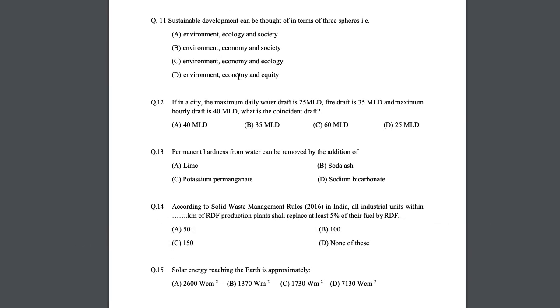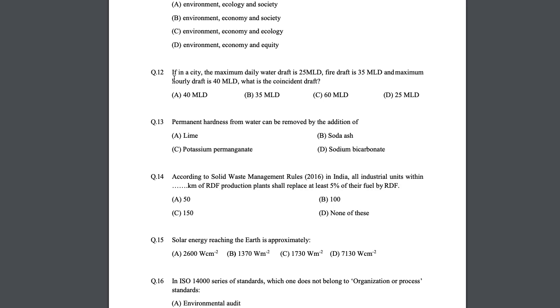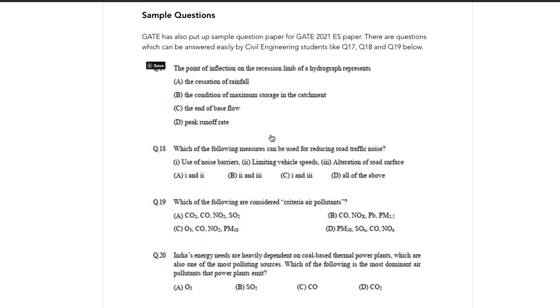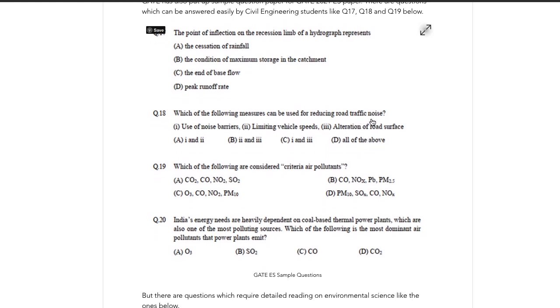But there are certain things which can be answered easily if you have studied civil engineering also. Like if you see this question, it is on fire draft and coincident draft, or it is on permanent hardness. And here they have asked something on hydrograph. This we would have studied in hydrology, about the point of inflection on the recession limb, and on noise, and also on air pollutants.